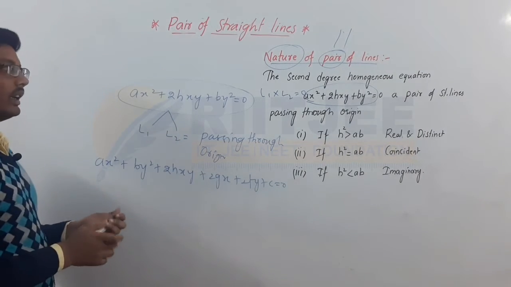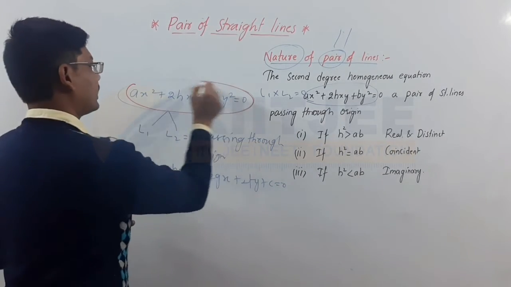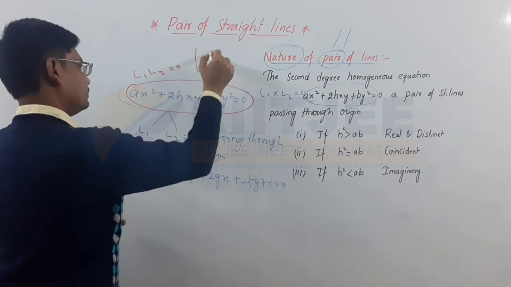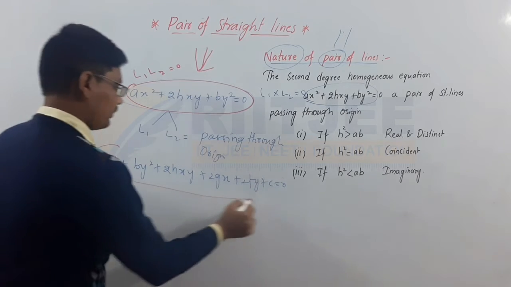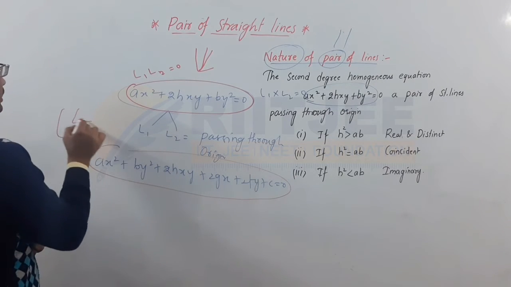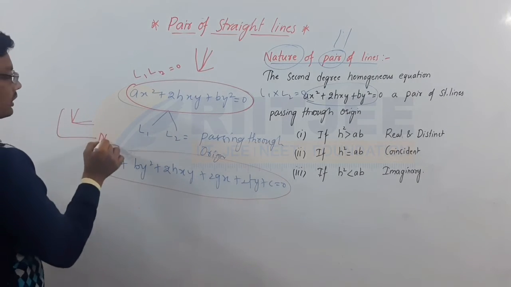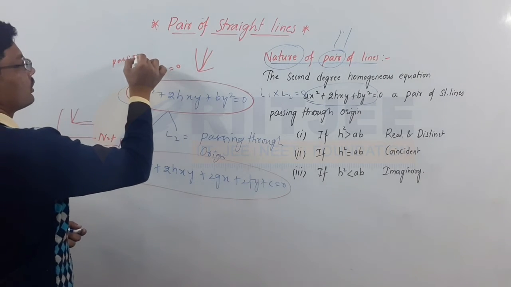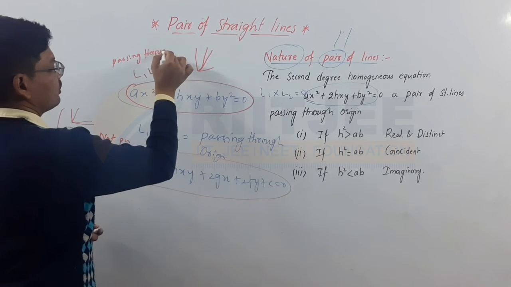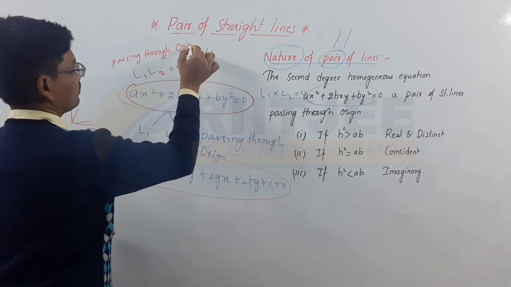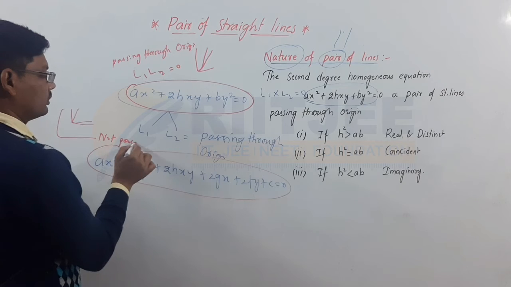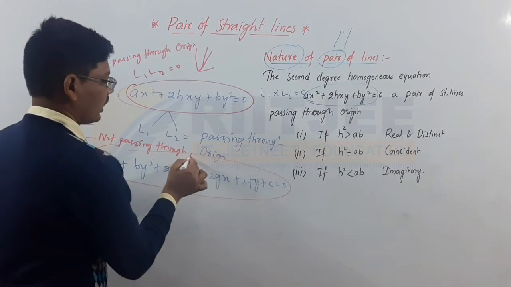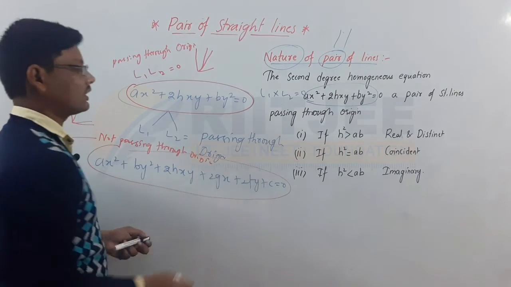Here observe clearly, this is the expression for two lines passing through origin. This is the expression for two lines not passing through origin. Understand the difference clearly here.